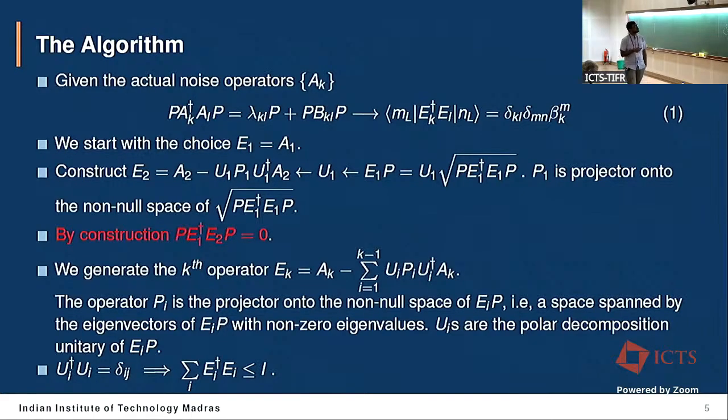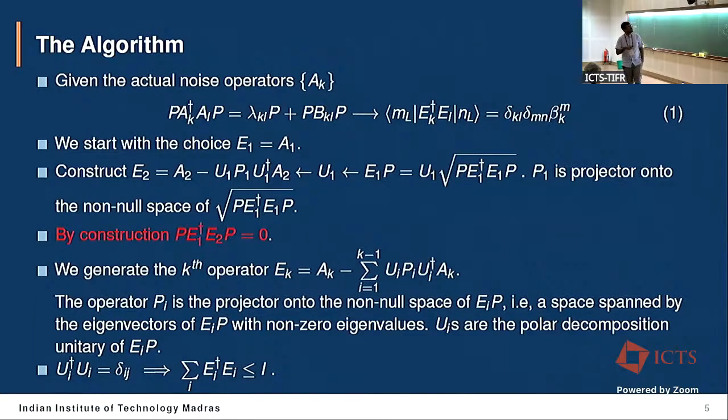So how to construct this? Let's start with the choice E1, the first element of my set, to be A1. A1 may be the no-damping noise, or maybe the zero noise operator. And then I construct the second operator of the set by this procedure, where this U1 is nothing but the unitary that comes out of the polar decomposition of E1 P, and this P1 is nothing but the projector onto the non-null space of this operator.